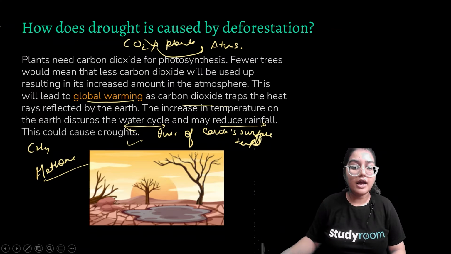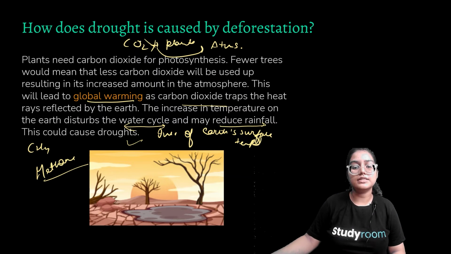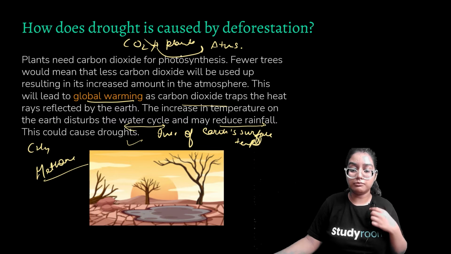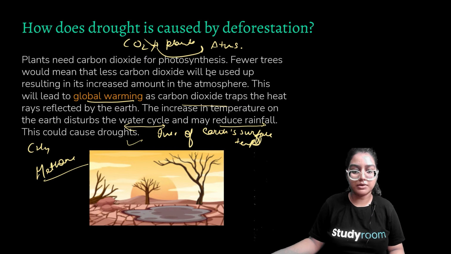Moving ahead, how is drought caused? For example, plants need CO2 for photosynthesis. If CO2 is not absorbed by plants, it will go straight into the atmosphere. So fewer trees would mean less carbon dioxide is absorbed, resulting in more CO2 in the atmosphere. This will lead to global warming, as CO2 traps the heat rays reflected by the earth.